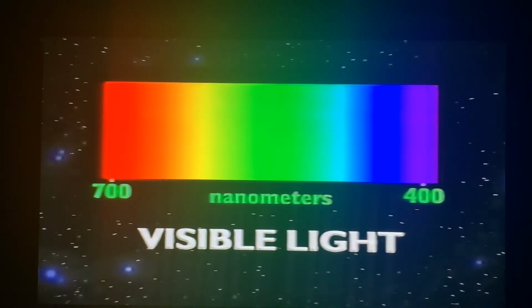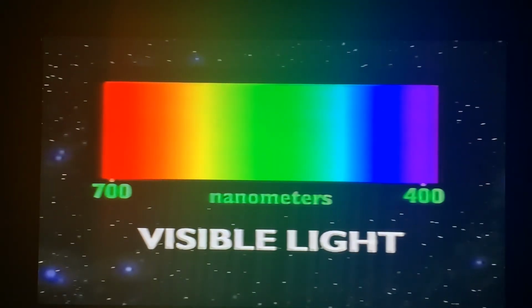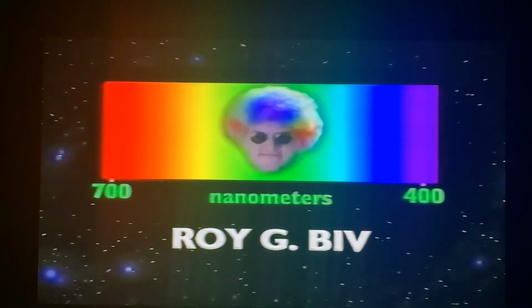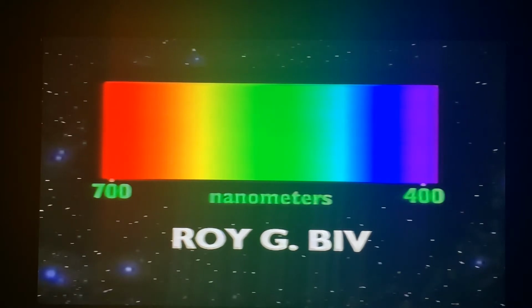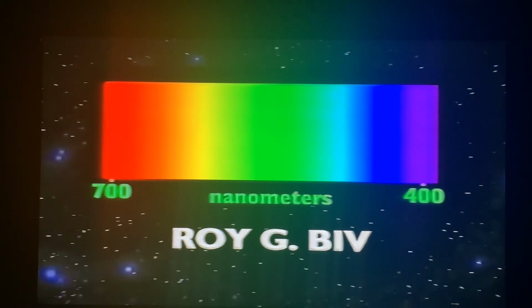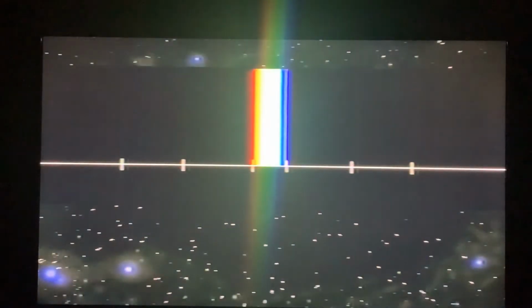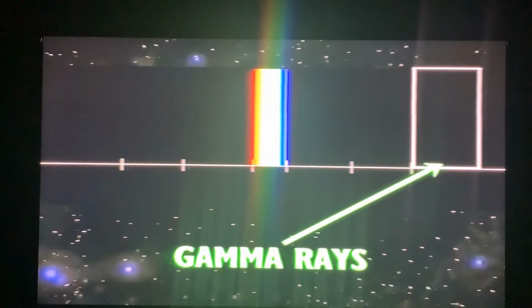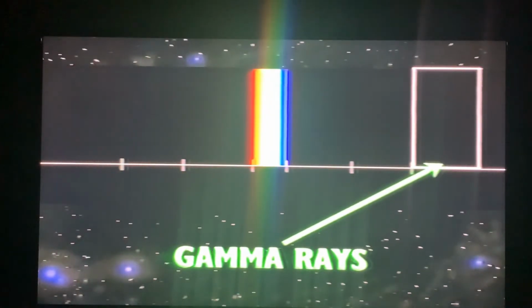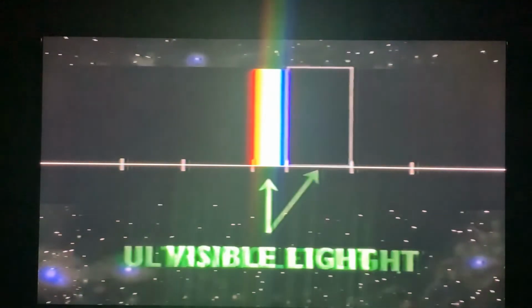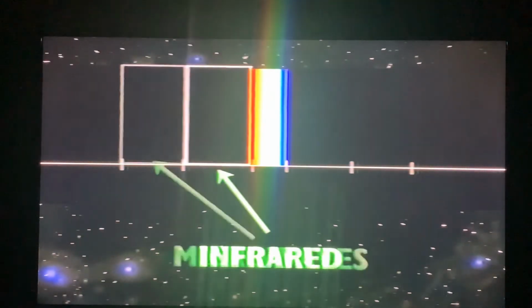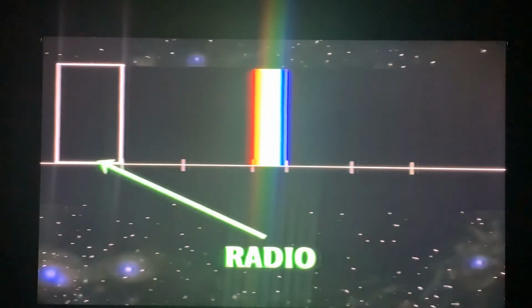Makes sense, doesn't it? Visible light is all the light in the Roy G. Biv rainbow. Roy G. Biv. But there's a lot more light out there radiating around us than just our familiar visible light. The entire spectrum starts with gamma rays, which have the most energy and the smallest wavelength. Then, going down in energy, we have X-rays, ultraviolet light, visible light, infrared, microwaves, and finally, radio.